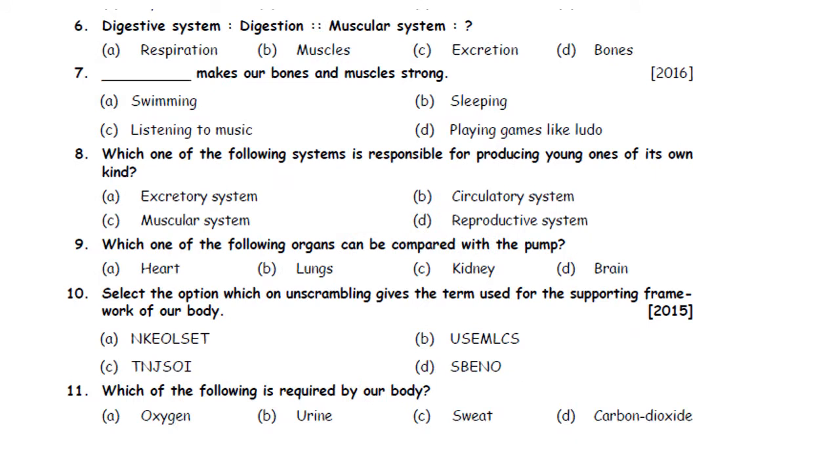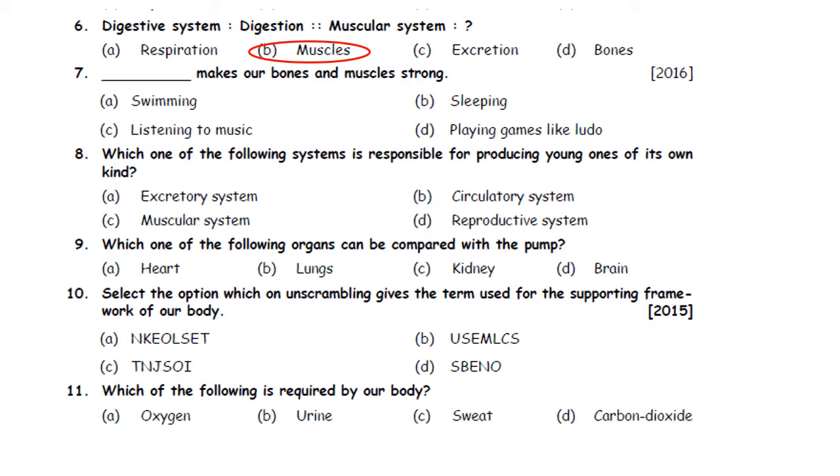Next one. Complete the analogy. Digestive system, digestion. Muscular system, A. Respiration, B. Muscles, C. Excretion, D. Bones. So, digestive system is associated with digestion. Similarly, muscular system is associated with muscles. Respiratory system is associated with respiration. And then excretory system is associated with excretion. So, the correct answer is muscles, B.